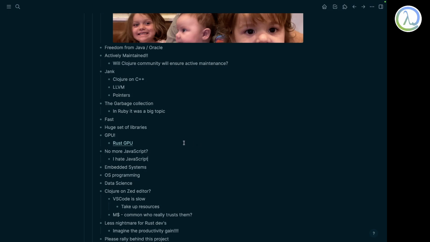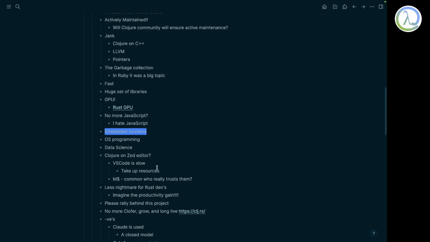So it is really good for data science. And Rust is also targeting embedded system programming. If this project comes alive and the Clojure community promotes it, we can also do OS programming with Clojure, and of course embedded systems. Rust is also designed for embedded systems. So imagine the advantage of a very actively maintained Clojure on top of Rust.